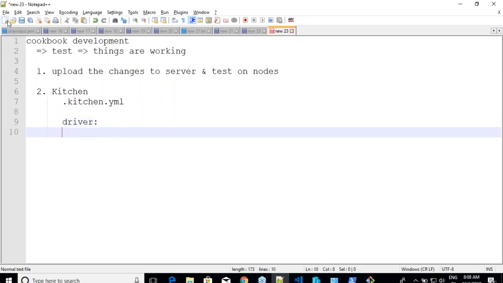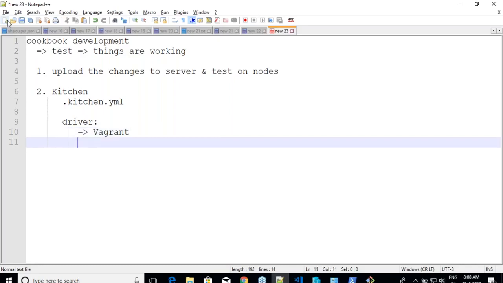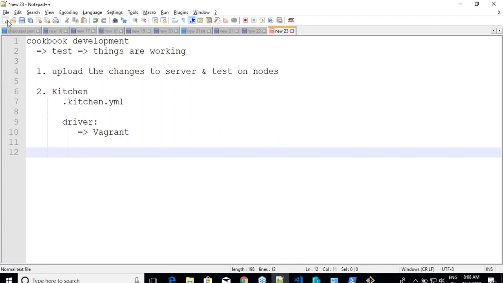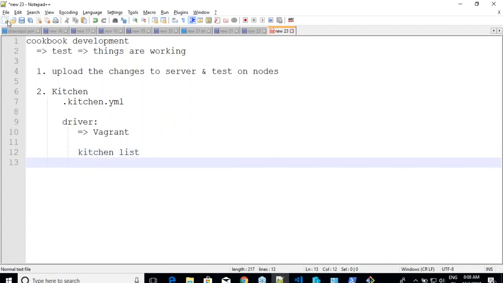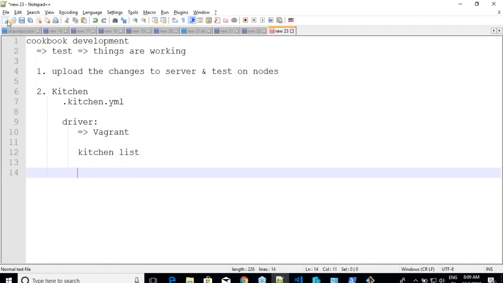So in the current case, I have used something called Vagrant, and my provider was Hyper-V. So I had to do some extra steps of creating environmental variables. If your provider is VirtualBox, you need not do any extra step. You have to just say kitchen converge, right? We have tried to execute a command which is kitchen list, which will tell us the platforms where your kitchen is going to test. Once we are done with this, we will execute the command kitchen